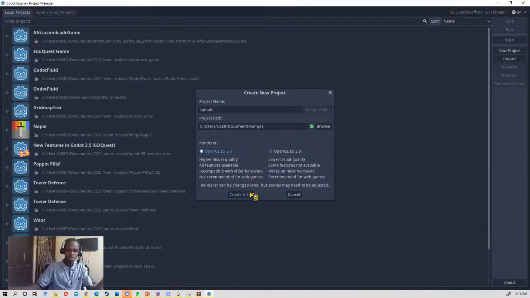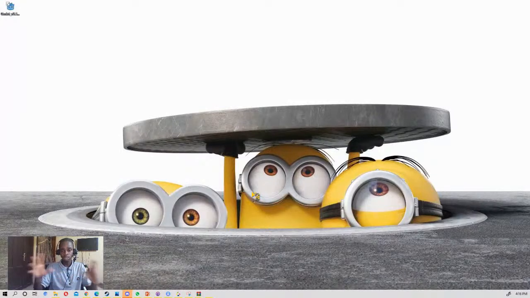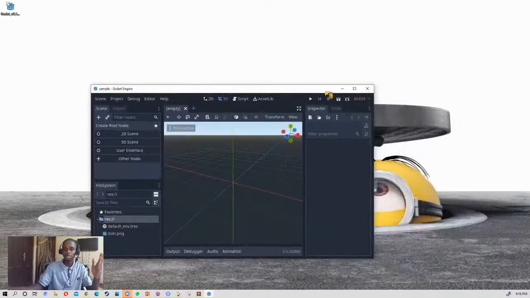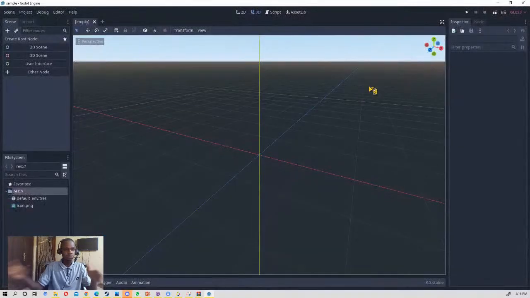So, click on create and edit, and this will create the project for you. This is how your project will look after it has been loaded. It's an empty project.